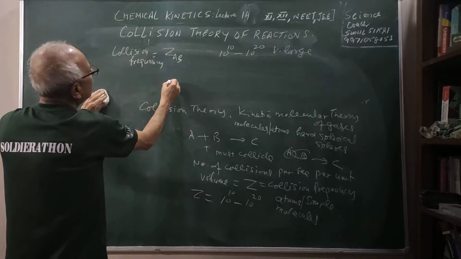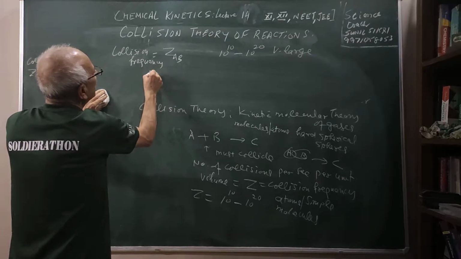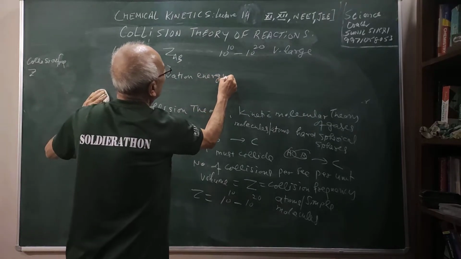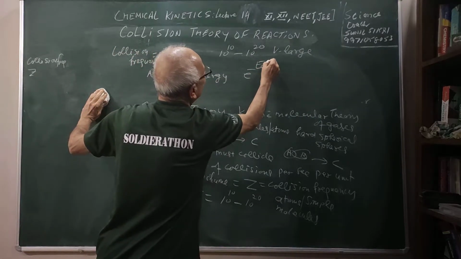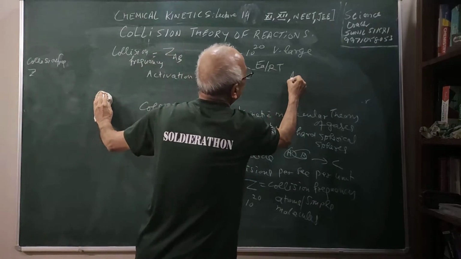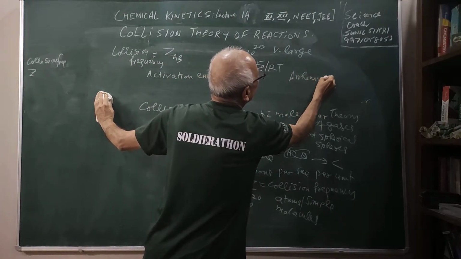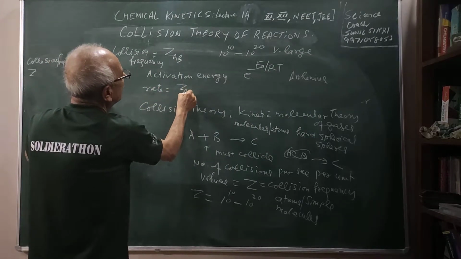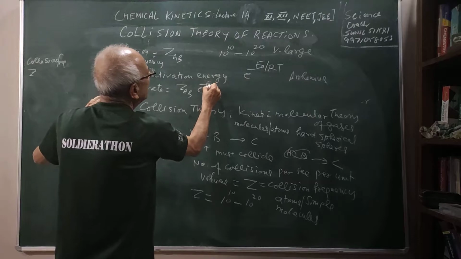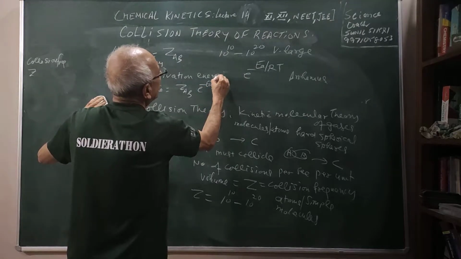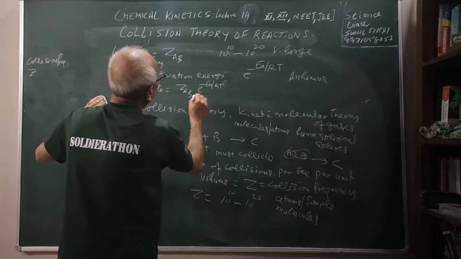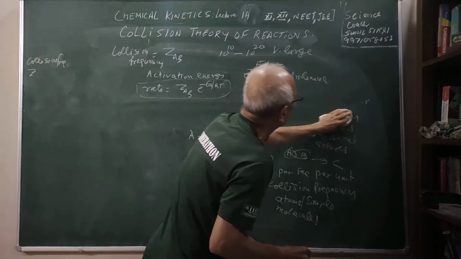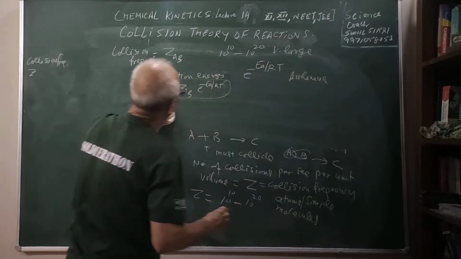And then there is another factor, activation energy, which is e to the power minus Ea by RT, given by Arrhenius. Then the rate of the reaction is defined as ZAB into e to the power minus Ea by RT. So there are two factors which decide the rate according to this theory, which is based on the kinetic molecular theory of gases.